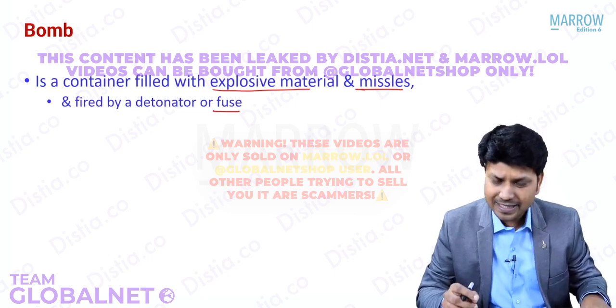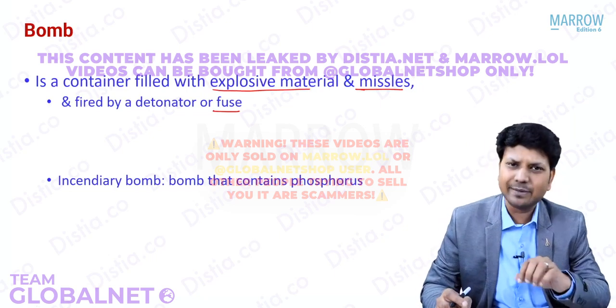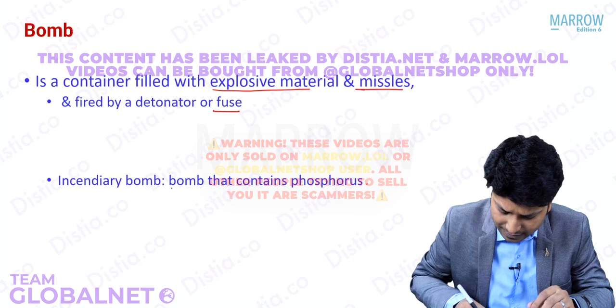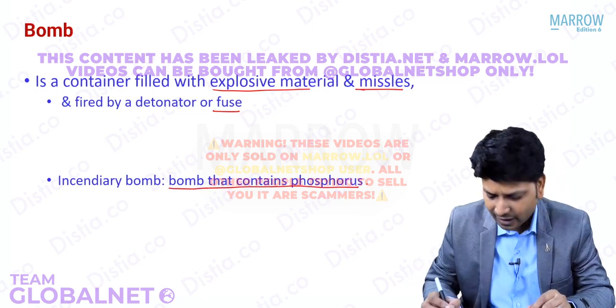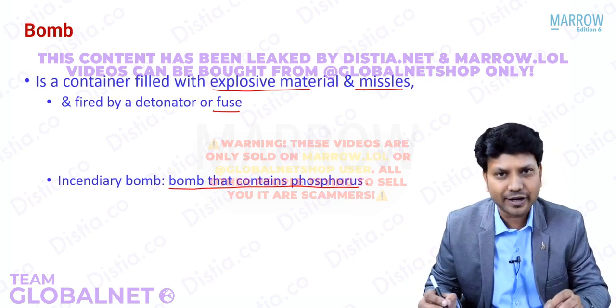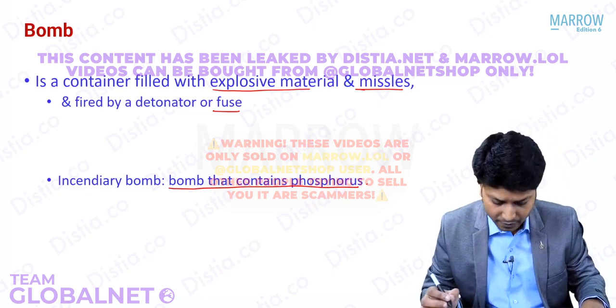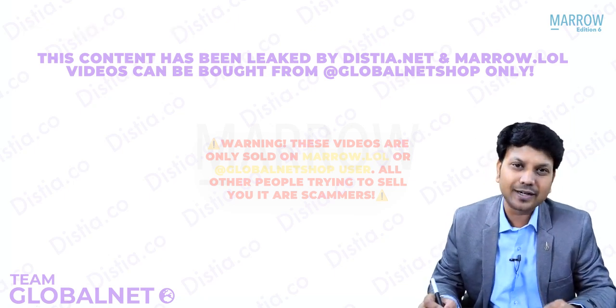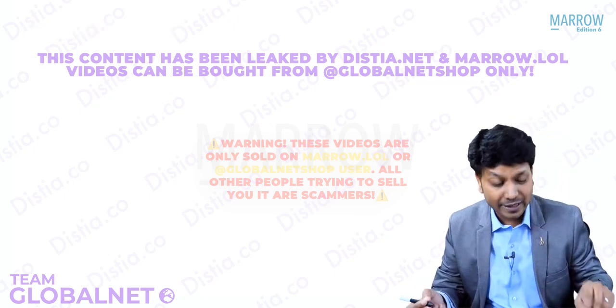You have various types of bombs. What is an incendiary bomb? An incendiary bomb is something that contains phosphorus. When you throw it on somebody, it will catch fire. Phosphorus will catch fire. That's called an incendiary bomb. We have one more important thing called Molotov cocktail. What is a Molotov cocktail? It is nothing but a petrol bomb.